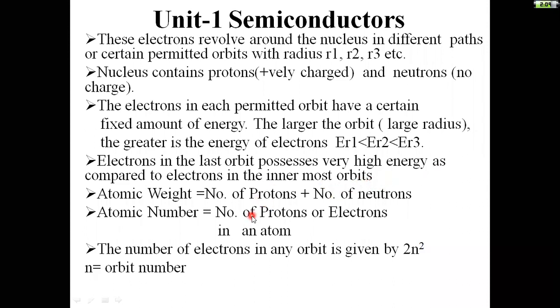Next, each and every atom has some atomic weight and atomic number. It consists of some charge, mass and radius. The atomic weight is equal to the number of protons plus the number of neutrons. The atomic number is equal to the number of protons or electrons. Weight means summation, whereas number means r.